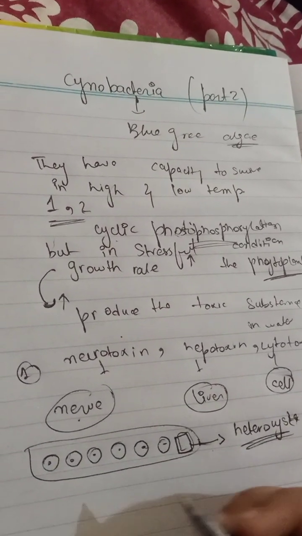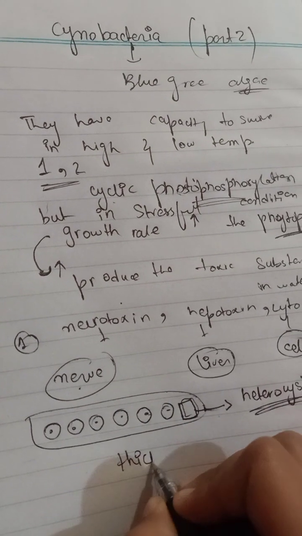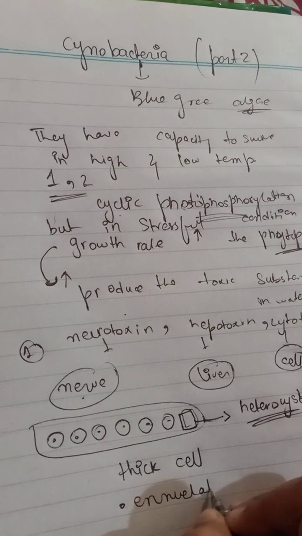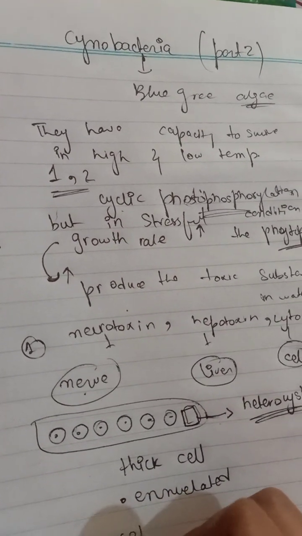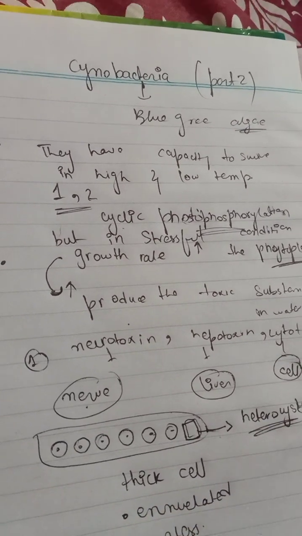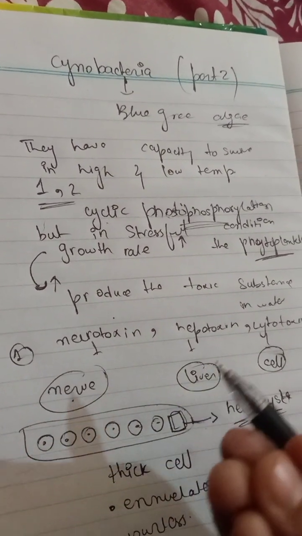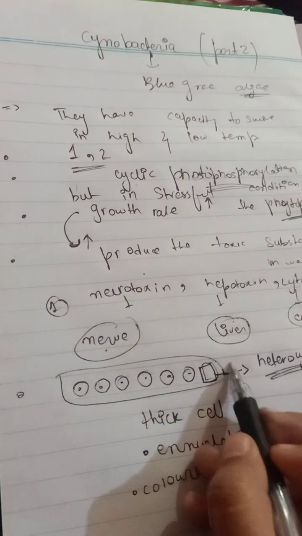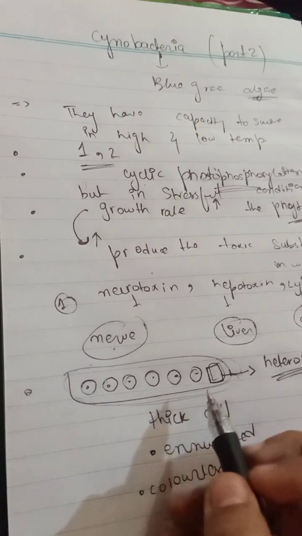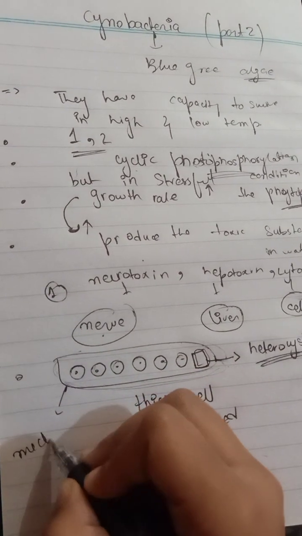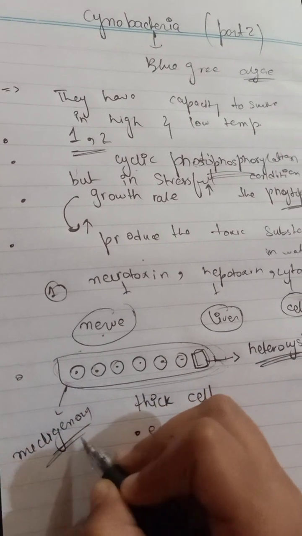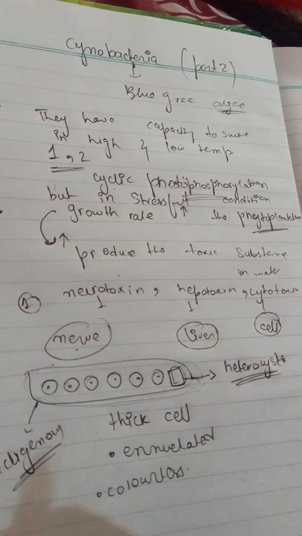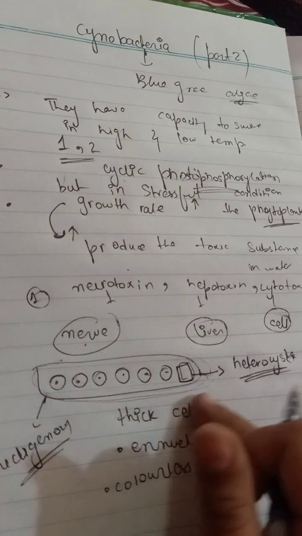Okay, if we talk about the features of the cell, they have a thick cell wall, and they are enucleated, which means they don't have a nucleus. Okay, and they are colorless. And as you all know, the filamentous cyanobacteria. What was the filamentous? This is the filamentous form of the cyanobacteria, and this has the mucilaginous sheath. As you all know, this was the sticky sheath which protects the cyanobacteria, that we discussed in the previous video. I'm just giving you the overview. So this was the filamentous cyanobacteria.